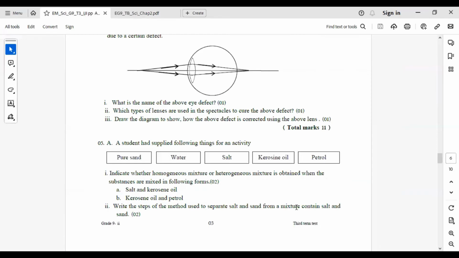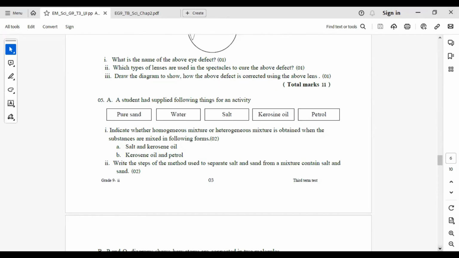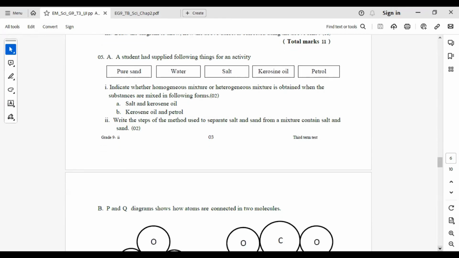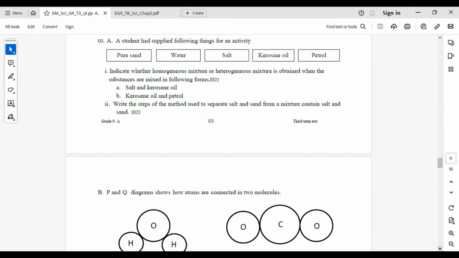Question number 5. A student had supplied the following things for an activity. Indicate whether a homogeneous mixture or heterogeneous mixture is obtained when the substances are mixed in the following forms. When we mix salt and kerosene oil, they do not mix properly, so the mixture forming here is a heterogeneous mixture. In B, kerosene oil and petrol can mix well and we cannot separately identify them after mixing, so it is a homogeneous mixture.